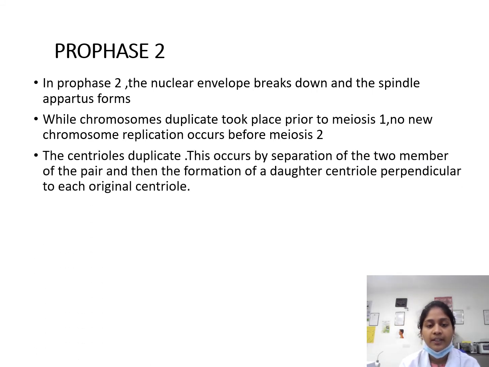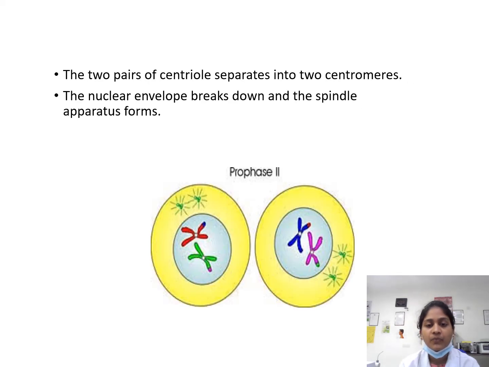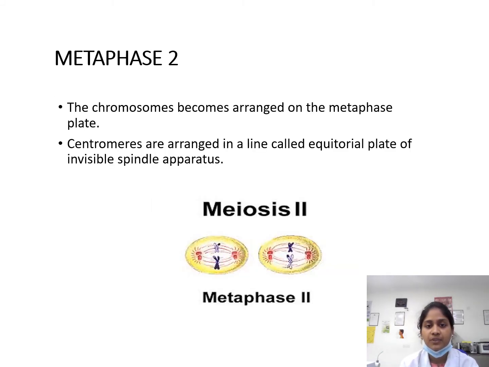The centrioles duplicate. This occurs by separation of the two members of the pair and then formation of a daughter centriole perpendicular to each original centriole. The two pairs of centrioles separate. The nuclear envelope breaks down and the spindle apparatus forms.